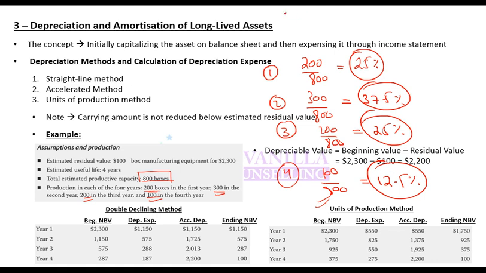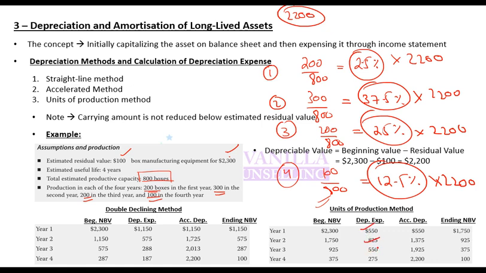What value do you have to depreciate? You have to depreciate 2200. Why? Because initial value 2300 minus residual value 100. So your depreciable value is 2200. From this 2200, first year you will depreciate 25% of 2200. Then you will depreciate 37.5%. Then you will depreciate 25% and then you will depreciate 12.5%.